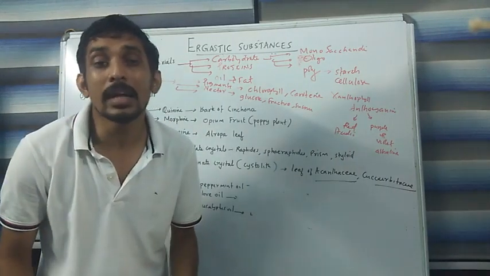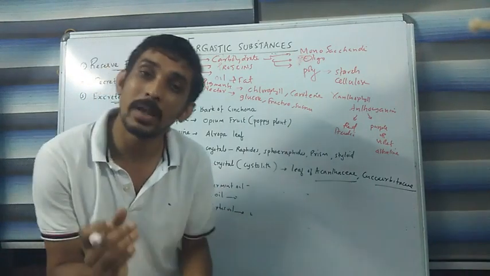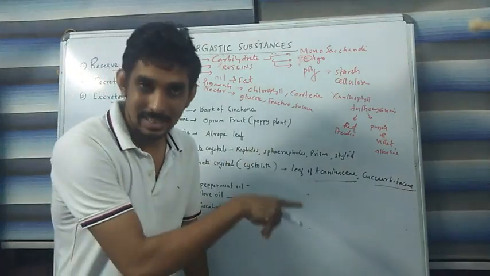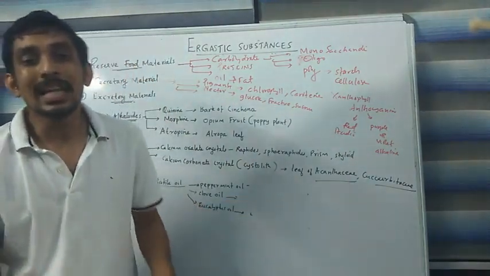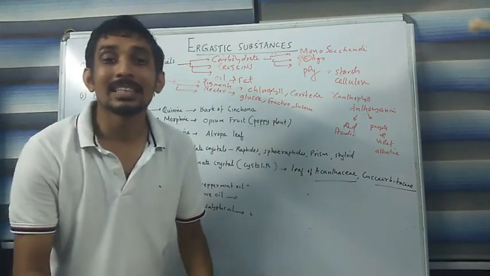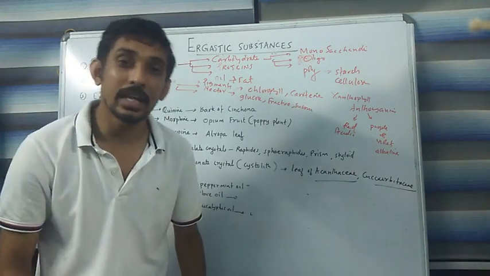Mostly the nectar glands are situated within the flowers, particularly at the base of the ovary. That nectar gland secretes this nectar. That nectar attracts the pollinating agents, or that nectar is the reward for the pollinating agents.